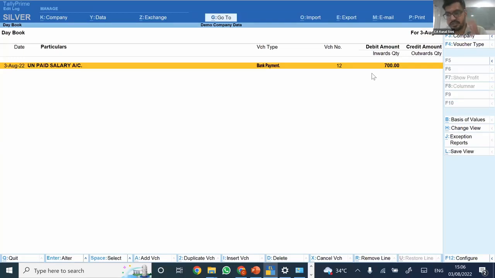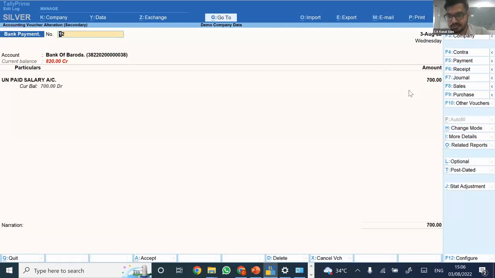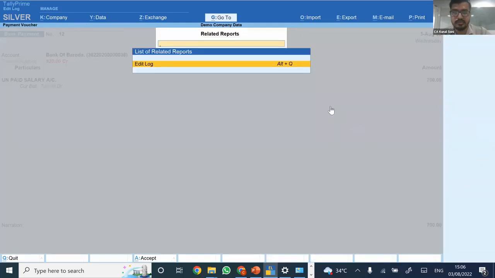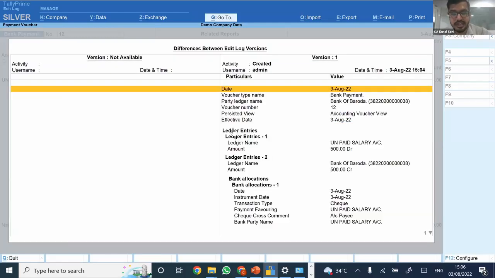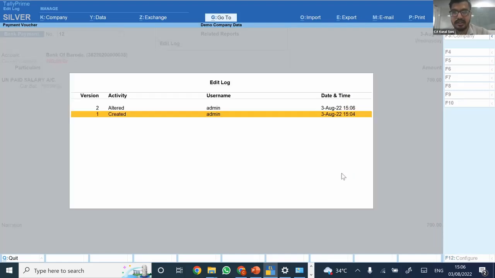Okay. So now see, in case of internal controls, let's say we want to verify who has modified which particular entry, or at what particular spot of time. Then we can just directly click on the same. Again, go here in related reports. Check. So now see what it is displaying, that originally this transaction was created. So it is the original transaction that is created here. Now it has party name, ledger, all these details.